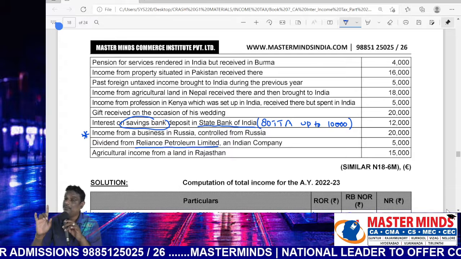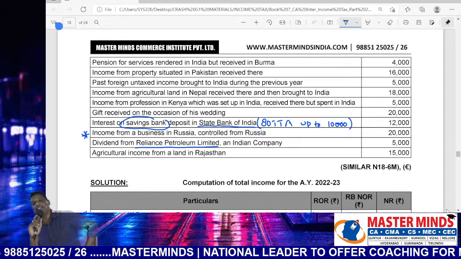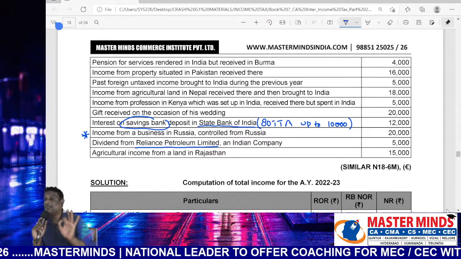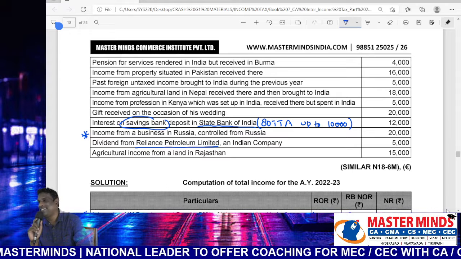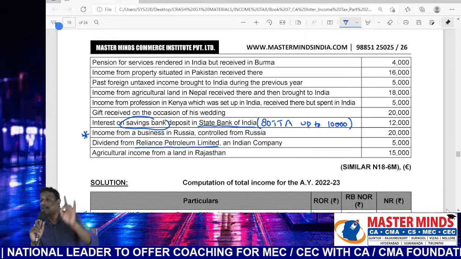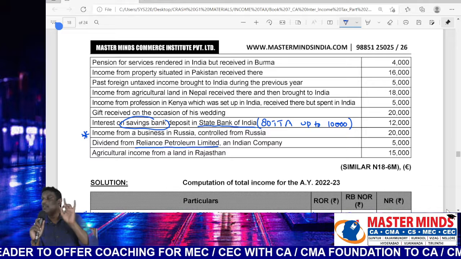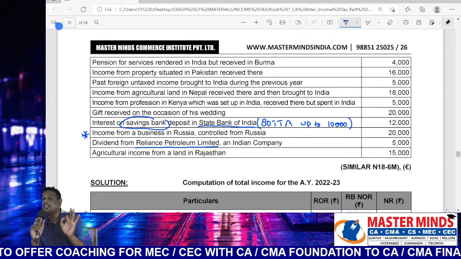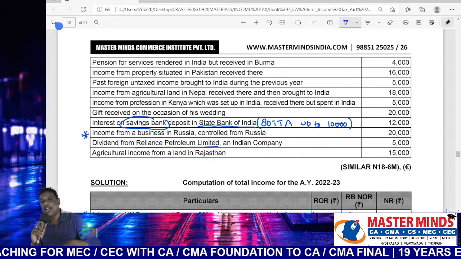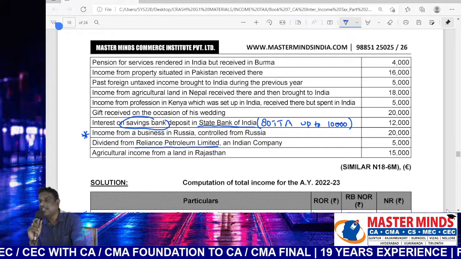But there was a Finance Act 2020 amendment. Earlier there was a different treatment. Domestic dividends were exempt in the hands of shareholders. Foreign dividends were only taxable in the hands of shareholders, because the company was liable to pay dividend distribution tax. So in Finance Act 2020, the dividend distribution tax concept was removed by the government. Therefore, now the dividends, either domestic or foreign, will be taxable in the hands of shareholders.